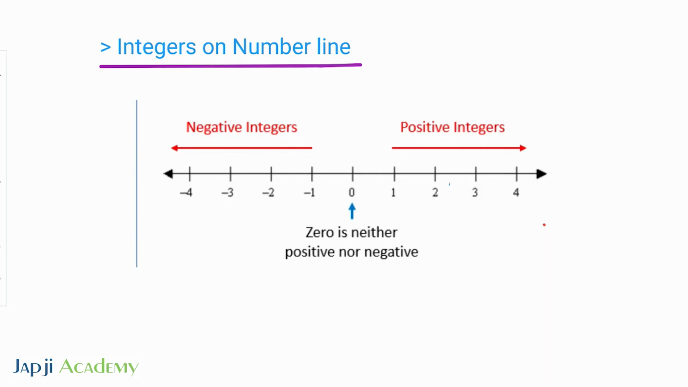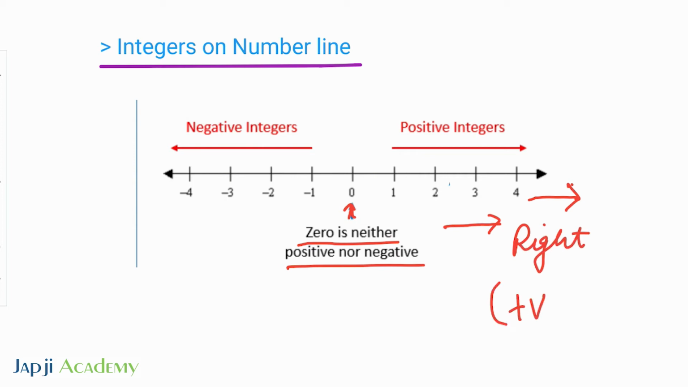As you can see on screen, we have a number line. At the center we have 0, which is neither positive nor negative, right? For positive integers, we move to the right from 0. This is right, and these are all positive integers or numbers. And for negative integers we move to the left of 0. This is left.